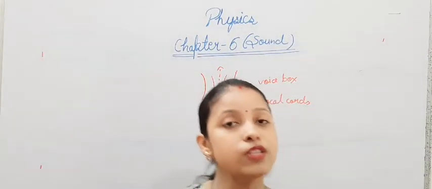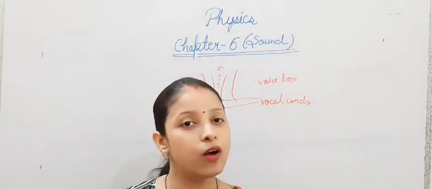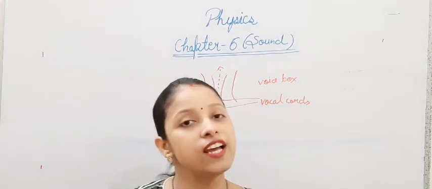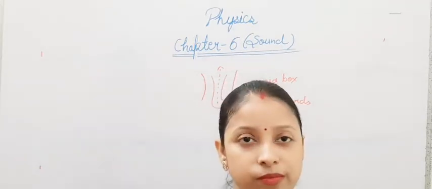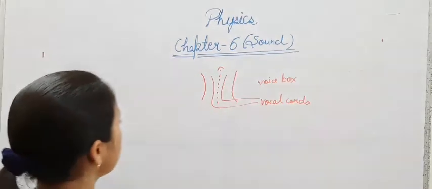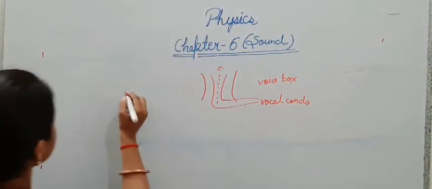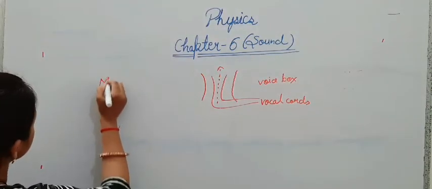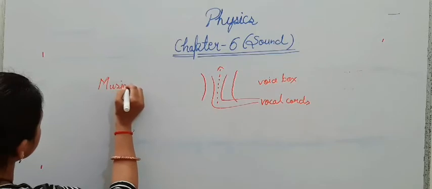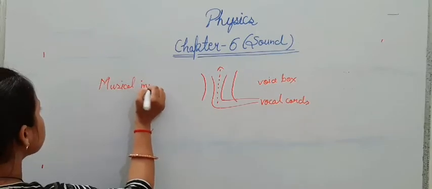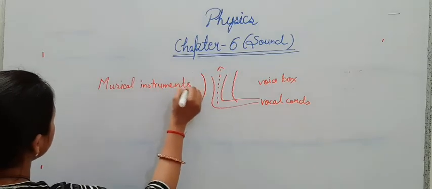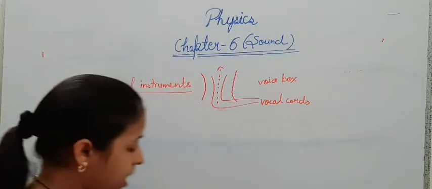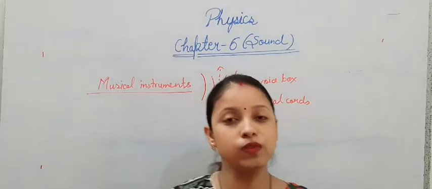Understood? So this was the theory behind how we can speak. We are speaking because our vocal cords are vibrating. Now there are many sources of sound. Among them, musical instruments are also sources of sound.